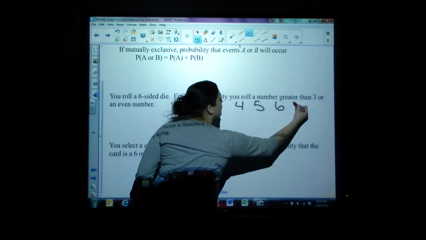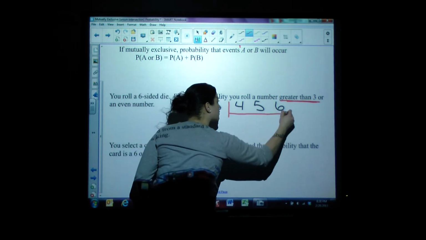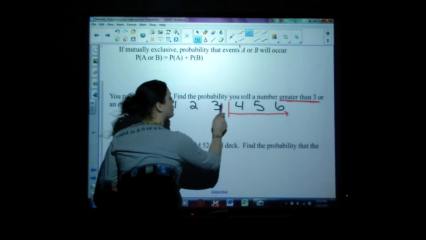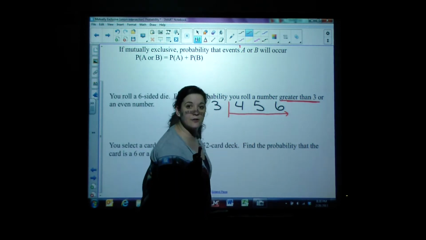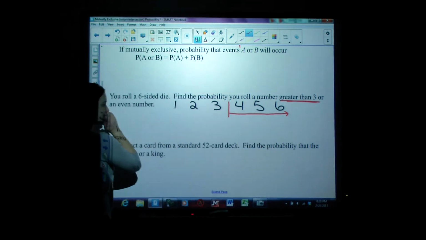So what's the probability of rolling a number greater than 3? Greater than 3 is my first event. Well, here are the numbers greater than 3. How many total options are there? There's 1, 2, 3, 4, 5, 6 different things that could happen. And to be greater than 3, there's 3 options possible.